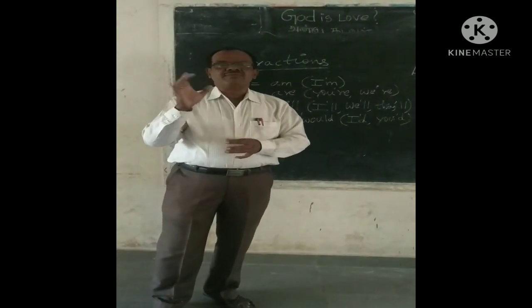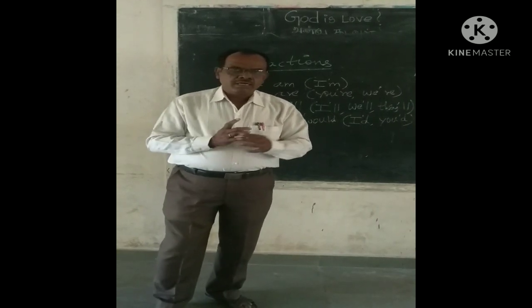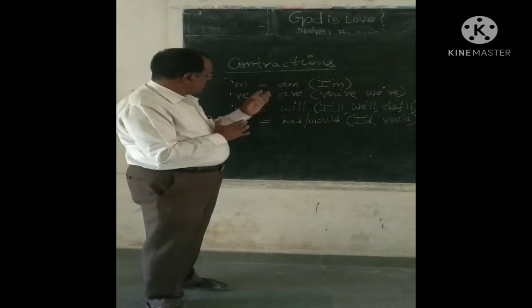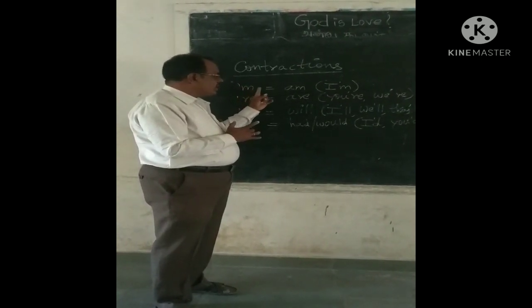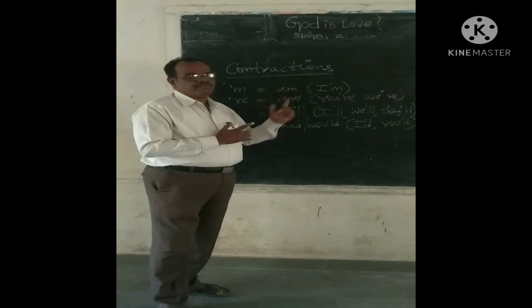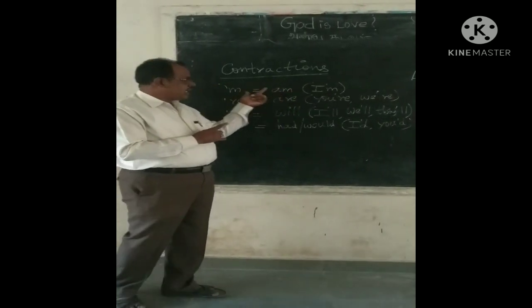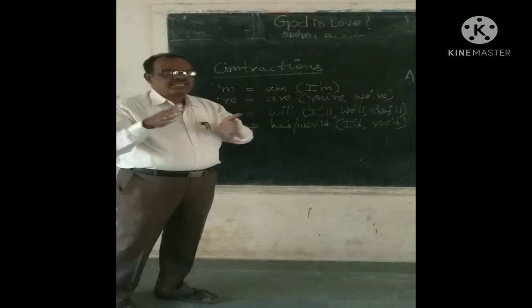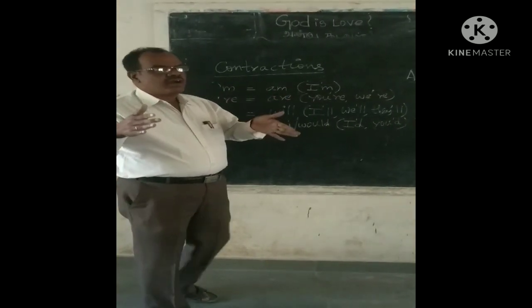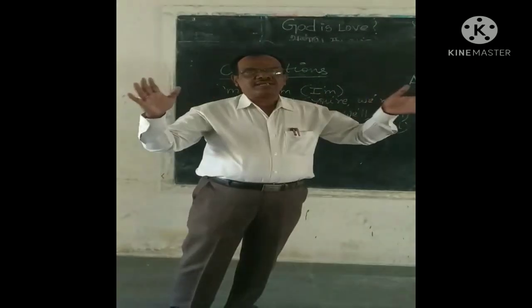This is a contracted form. How is this used? Let us see the example. This apostrophe followed by M is equal to am. The be verb am is used in this form. And when this is used in a word or letter or sentence, it takes a contracted form.